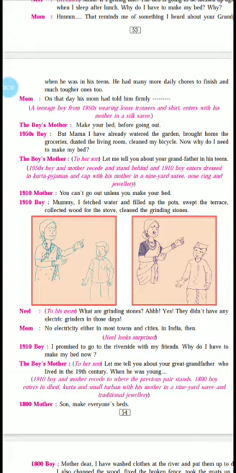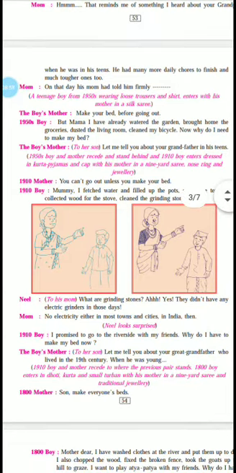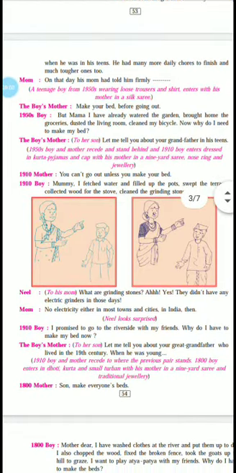So the 1950 boy and mother go back to the stage. And now we have mother and son from the year 1910. Now this boy is the great great grandfather of Neil, and the same situation was there in 1910 also. It has been mentioned the costume put on by the boy was a kurta pajama with a cap, and mother was wearing a 9-yard sari, nose ring and jewelry. So the mother says, you can't go out unless you make your bed. So the scene is the same.